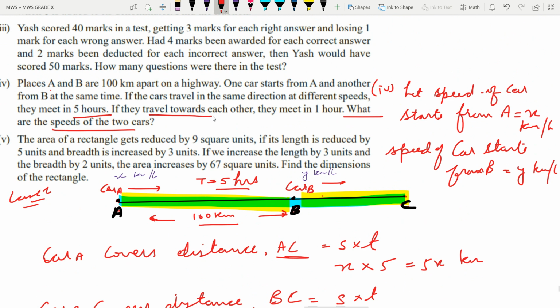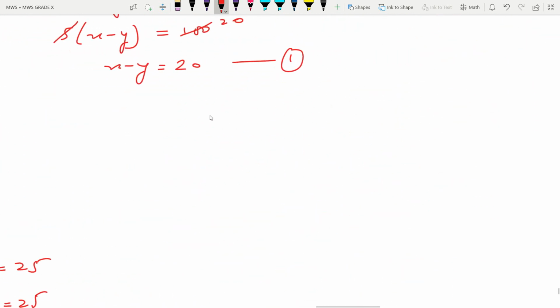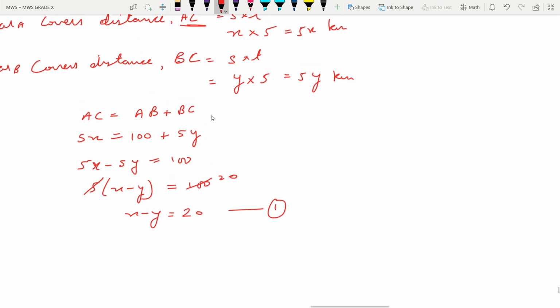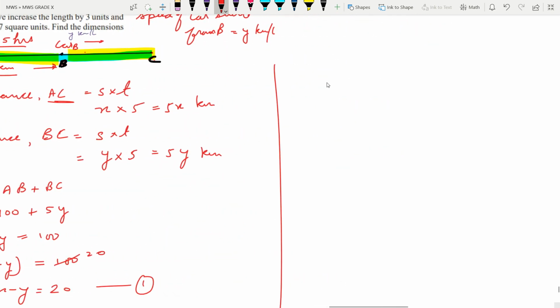If the cars start moving towards each other, they meet in 1 hour. Obviously there the time will be less, so let us make one more figure over here. Now A and B again are 100 km apart.